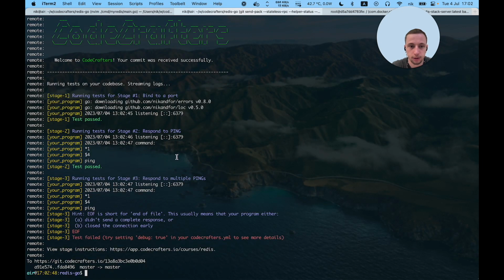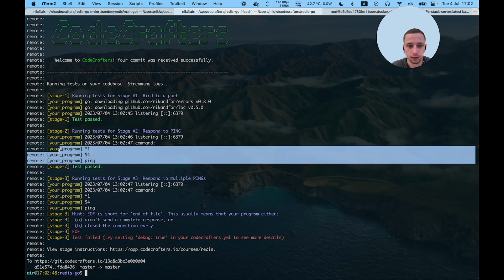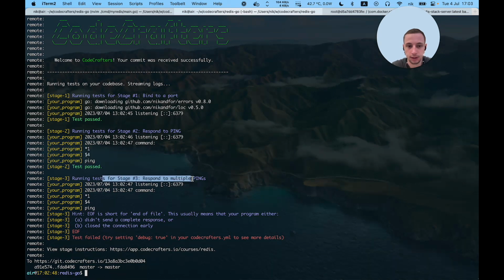And here in the Git response, we can see our tests. The first stage just needs to listen for a port. Second stage, respond with a ping. Here we dumped our command. And test passed. And this is the next stage. It hasn't passed because we haven't implemented it yet, but this is enough for that video.